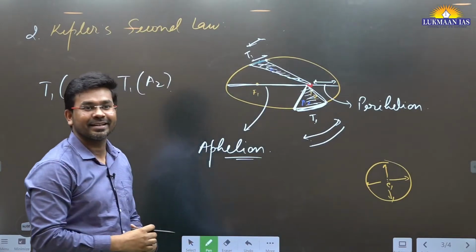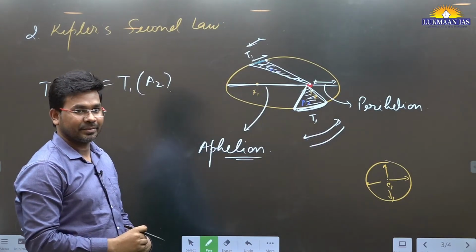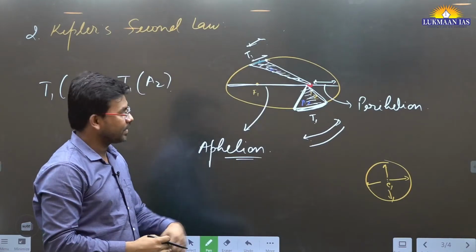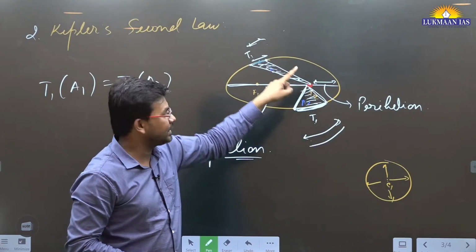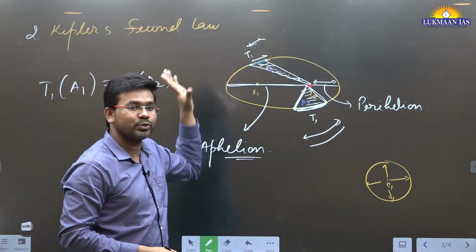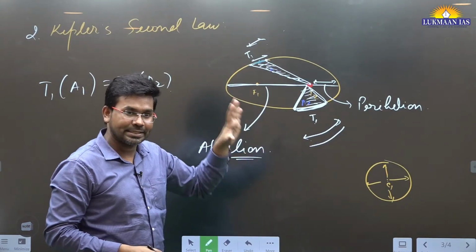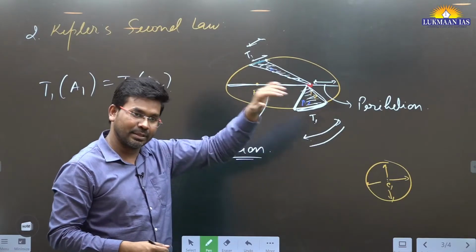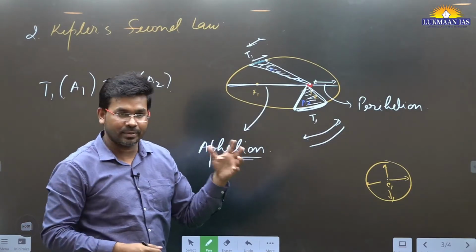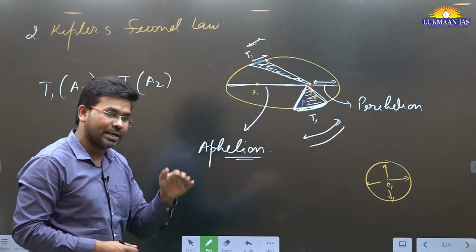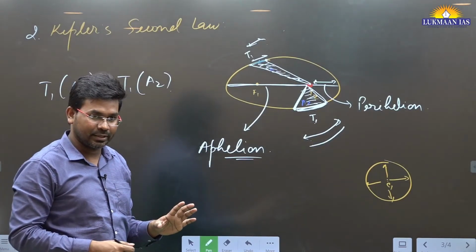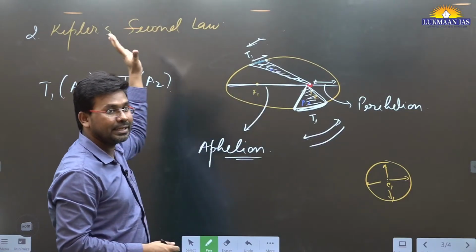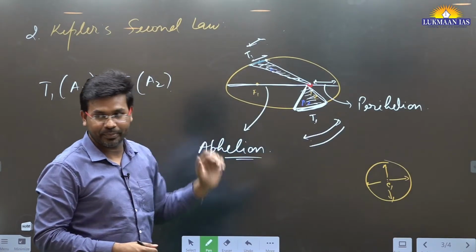Regarding the speed of the planet, whether it will be faster near the sun or slower near the sun. When it is near the sun, it will be traveling faster. When it is away from the sun, it will be traveling slower. Those planets that are near to the sun travel faster. They take lesser time to complete one revolution around the sun. Those planets that are far away take more time.